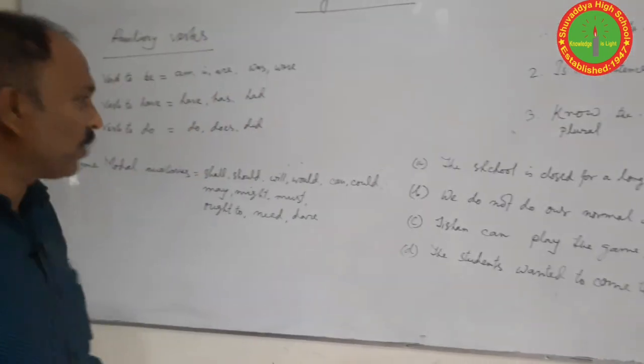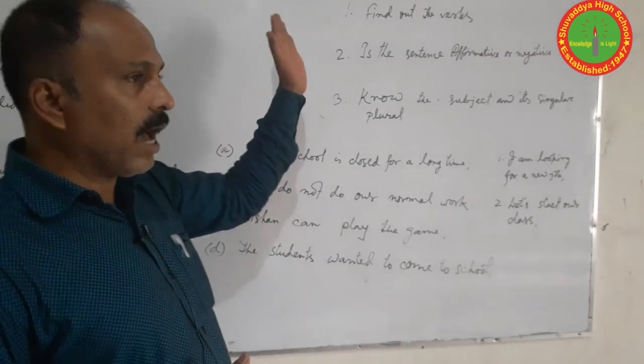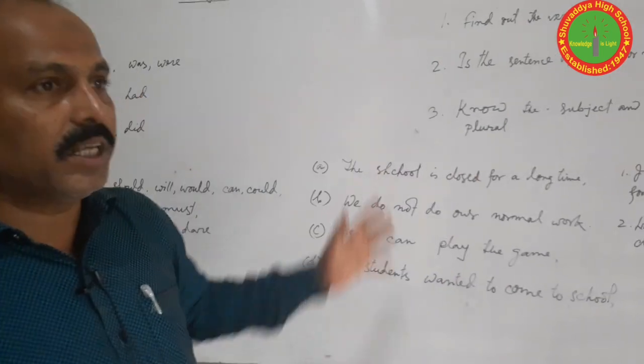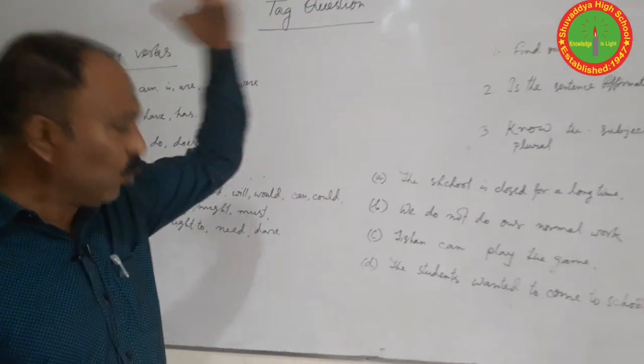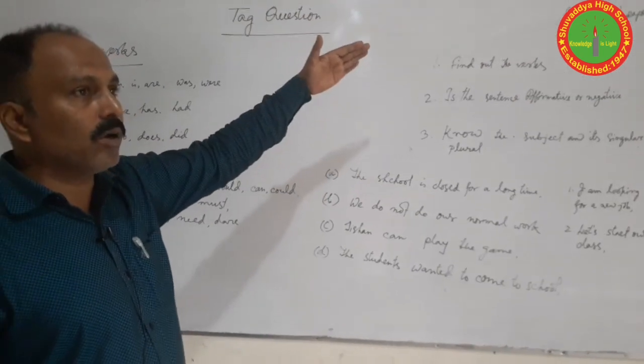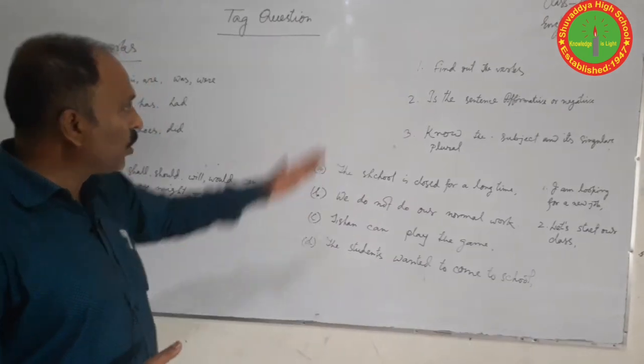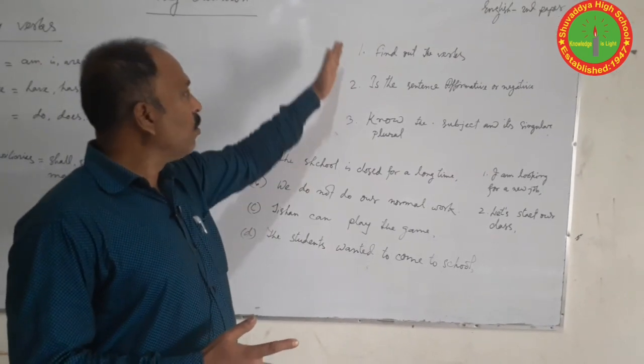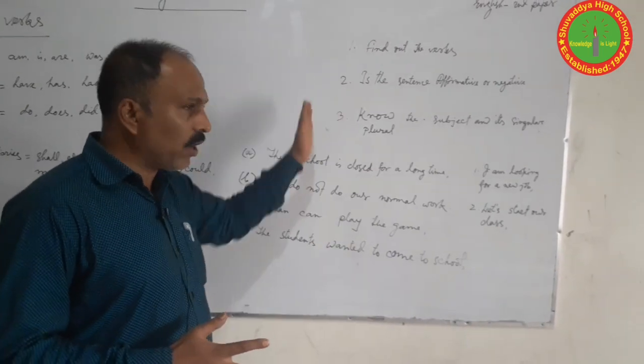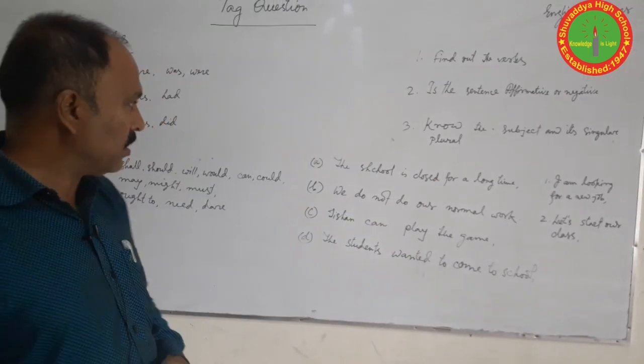Now we will practice some questions by applying our only 3 points. You can find in your books there are more than 20 rules, but today we will show only 3 points. You should remember it. Okay.